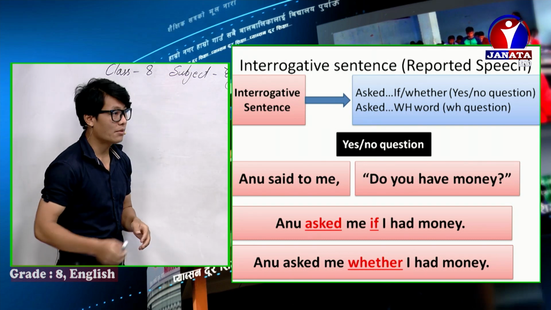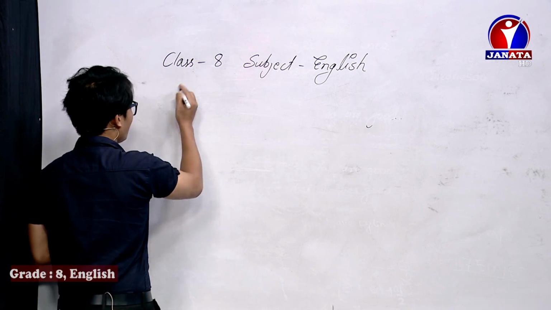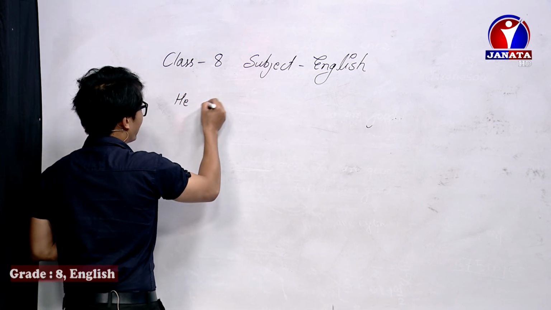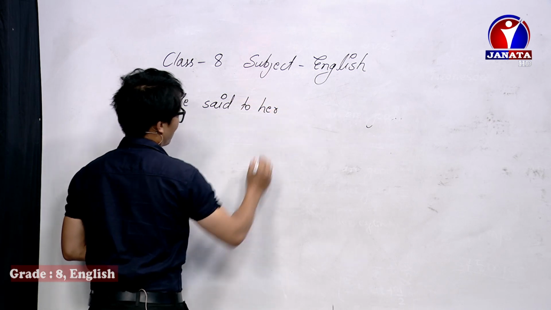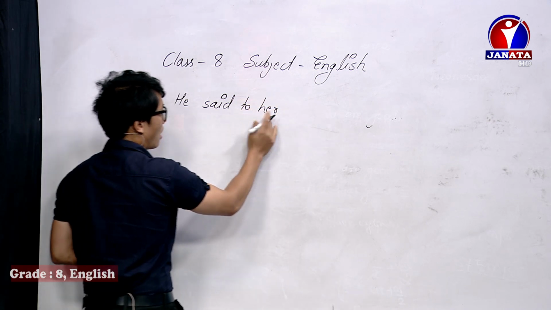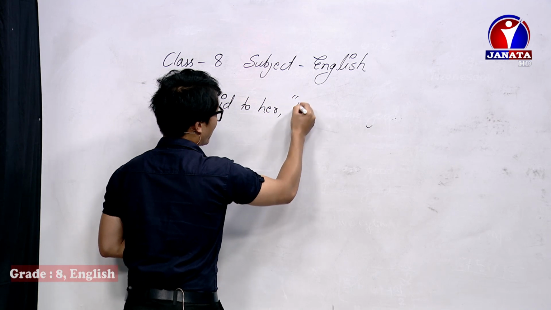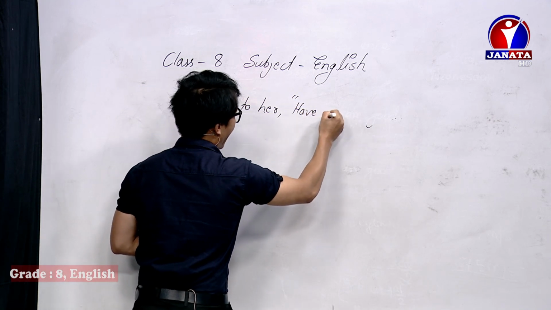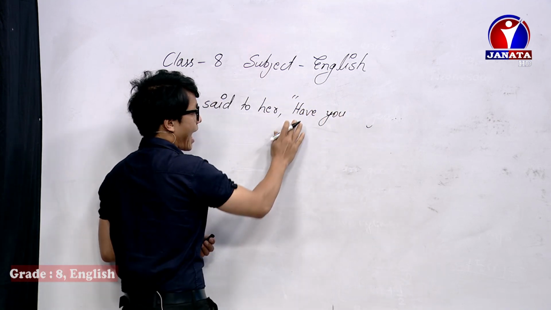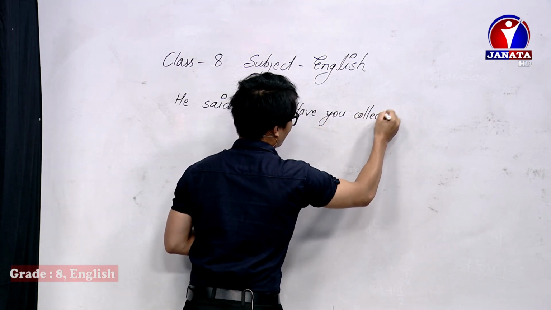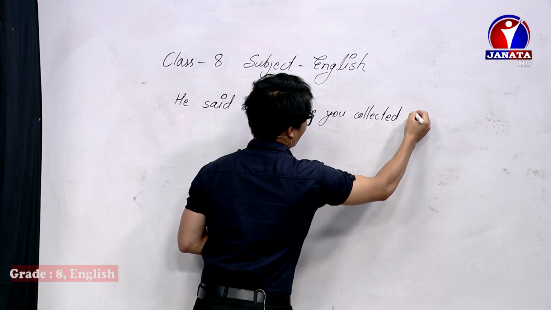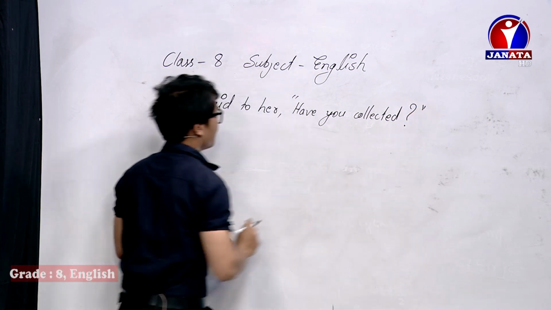So now let's have the practice once again here.